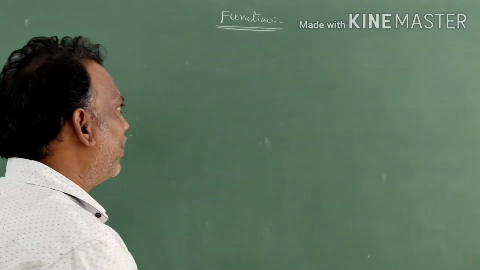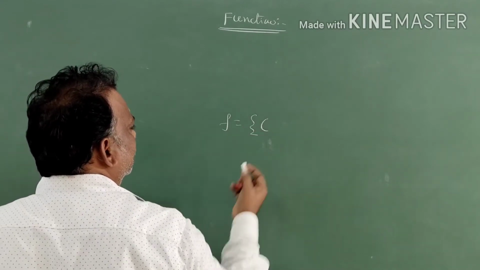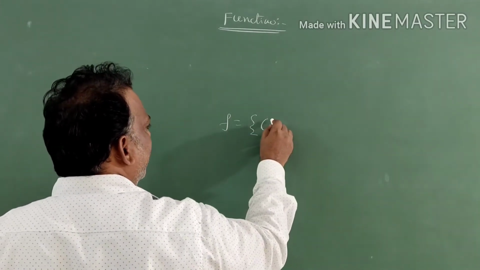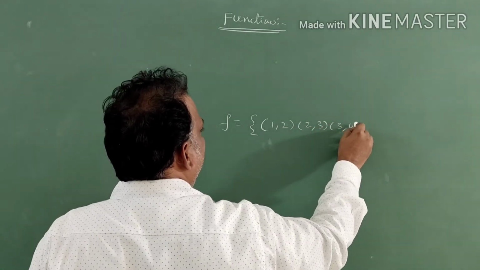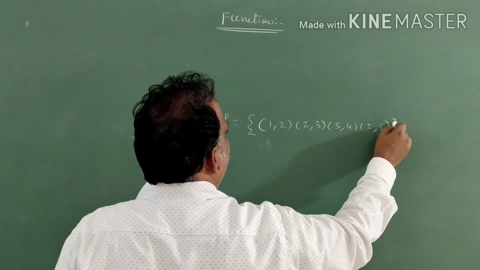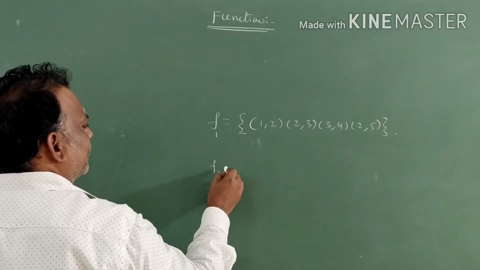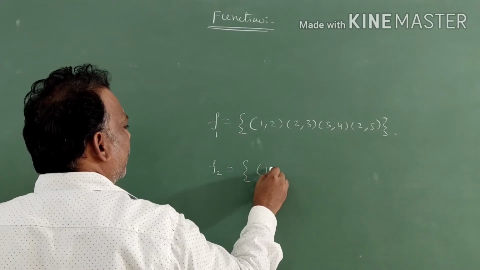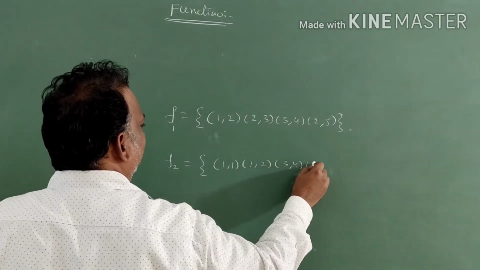Suppose they give one function F1 is equal to the set of ordered pairs (1,2), (2,3), (3,4), (2,5). Like this it is given. This is function 1. Another one, function 2: ordered pairs (1,1), (1,2), (3,4), (5,4).